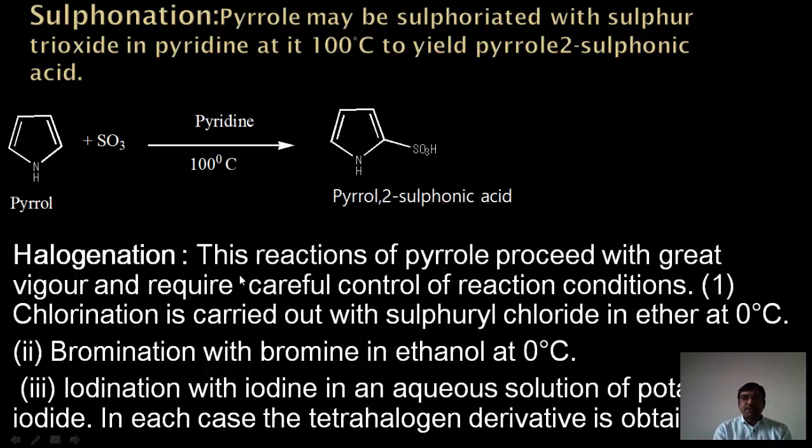Then the halogenation reaction. Halogenation of pyrrole proceeds very vigorously and requires careful control of the reaction conditions. Chlorination is carried out with sulfuryl chloride in ether, bromination with bromine in ethanol at 0 degrees centigrade, and iodination in an aqueous solution of potassium iodide.